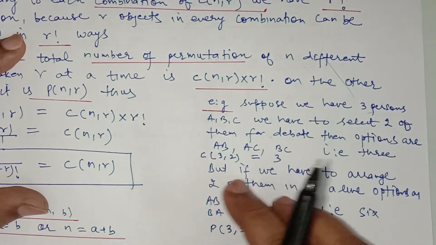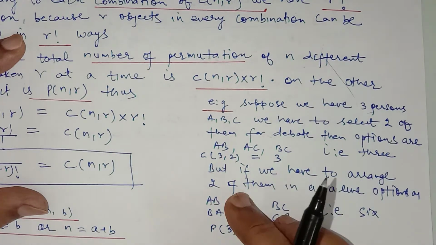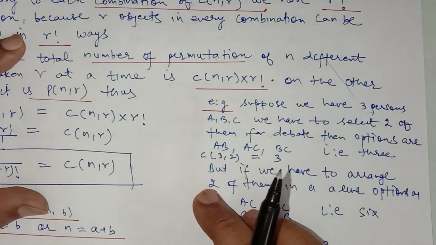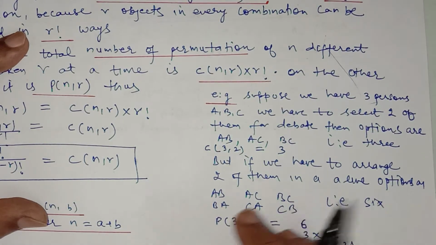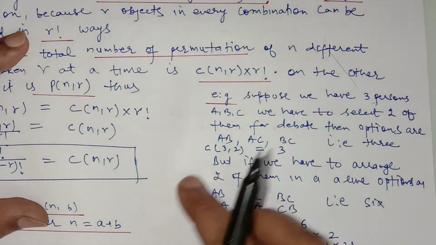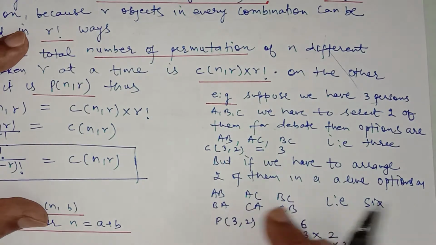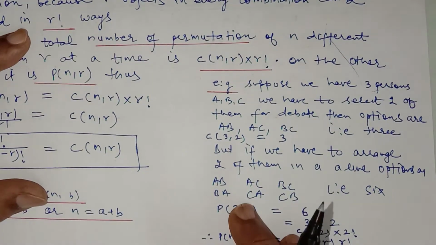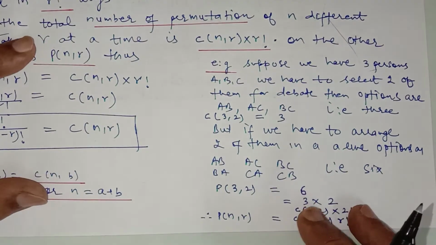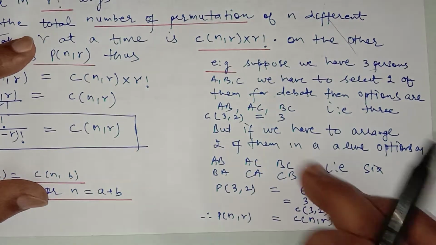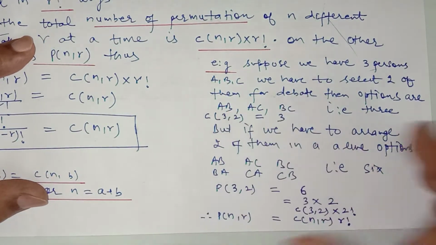But if we have to arrange 2 of them in a line, it will be AB, BC, CA, BA, CB, AC. How many arrangements will there be? 6. That is, permutation 3P2 will be 6. For 6 you can write 3 into 2, meaning these 2 persons can be arranged among themselves.